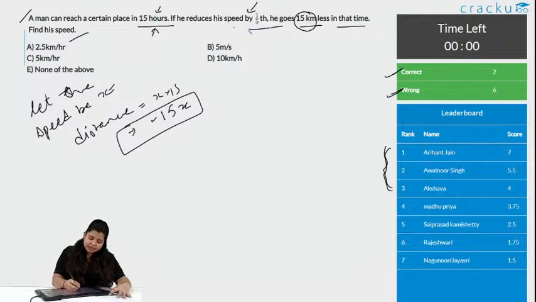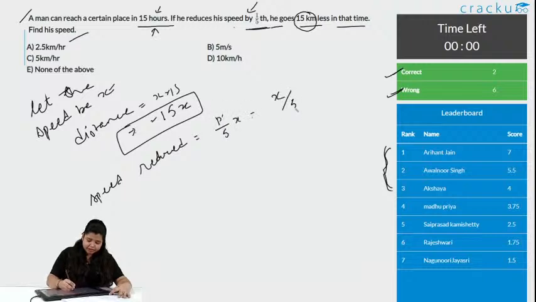Now, if the speed is reduced by 1/5, what is the remaining speed? That is obviously 4/5. But still I will do step by step so you get it clearly. Speed reduced is equals to 1/5 of x, that is x by 5.